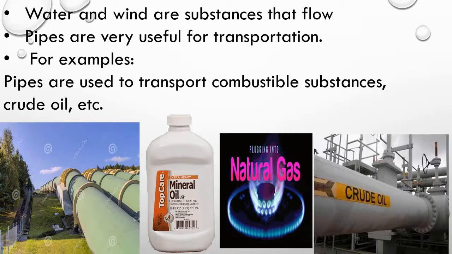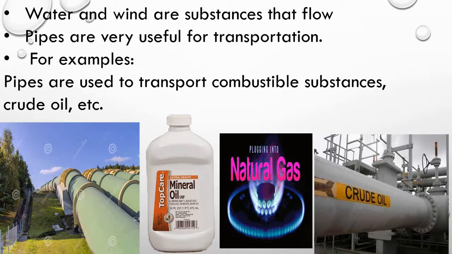Crude oil is transported from the oil well to the refinery through pipelines. After refining, it is transported through pipelines to the marketplace in some parts.